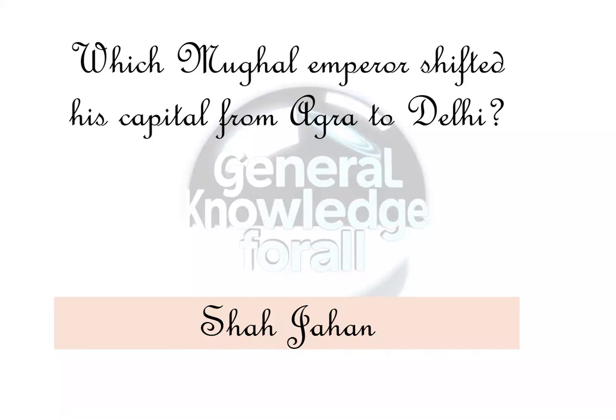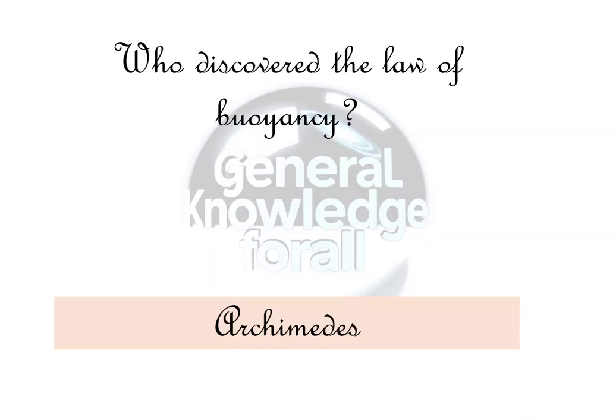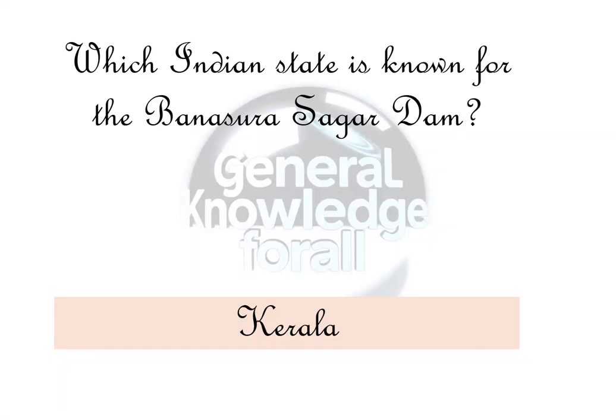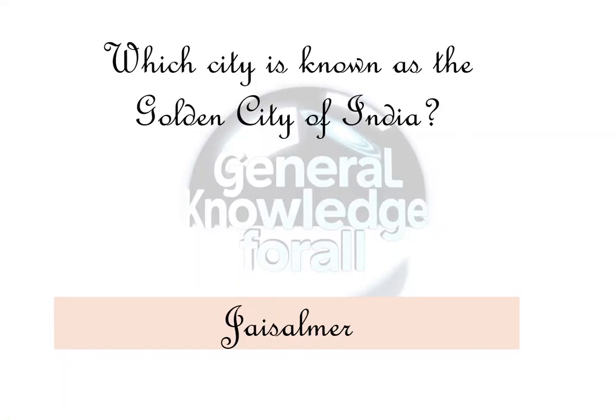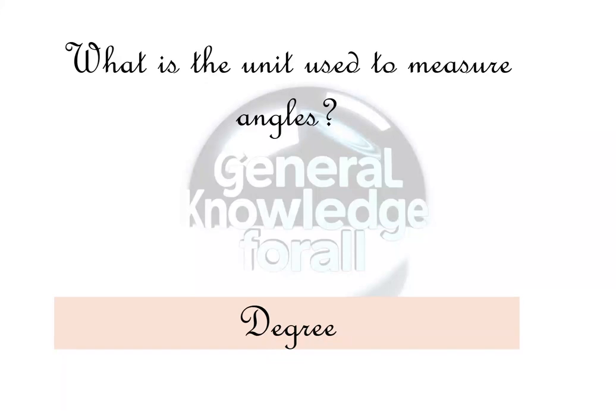Shah Jahan. Which vitamin deficiency causes scurvy? Vitamin C. Who discovered the law of buoyancy? Archimedes. Which Indian state is known for the Banasura Sagar Dam? Kerala. Which city is known as the Golden City of India? Jaisalmer. Who was the founder of the Slave dynasty in India? Qutb-ud-Din Aibak. What is the unit used to measure angles? Degree.